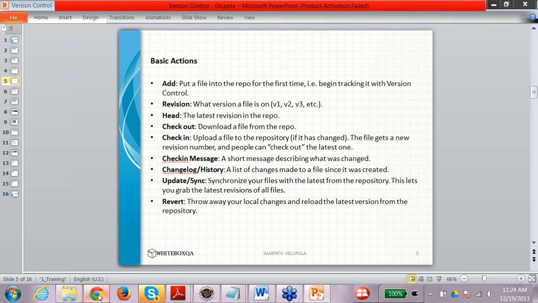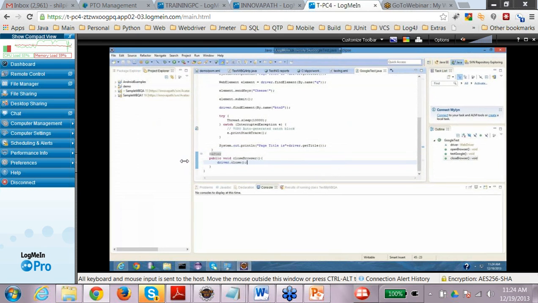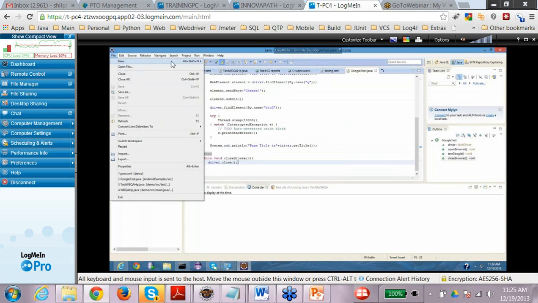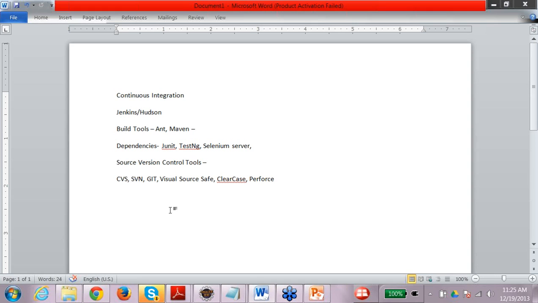Let's go back and see. So we have certain projects which are already created. Let's try to create our own working copy of those projects. For creating the working copy from SVN, we need certain plugins for Eclipse. First thing is, if you have downloaded the latest plugin, the initial SVN will always be there, but you need to actually add an SVN connector.